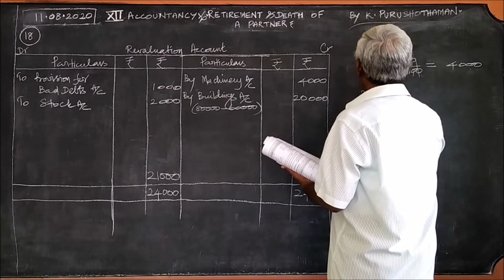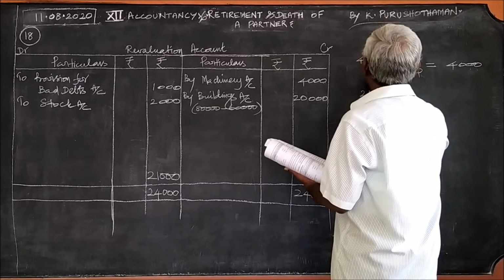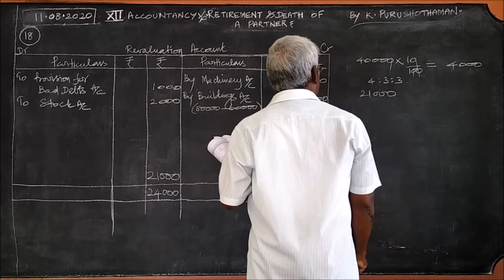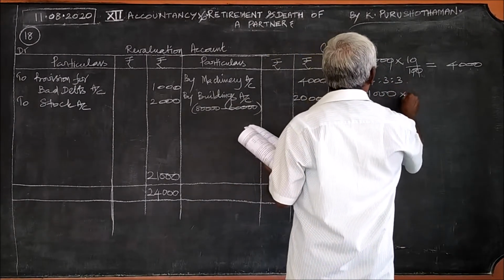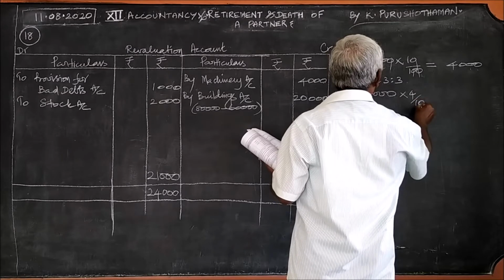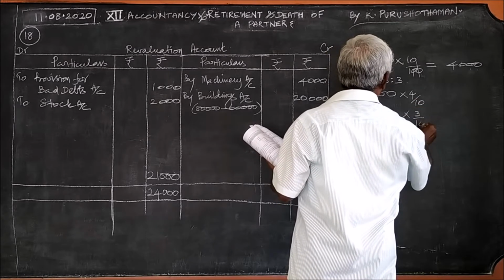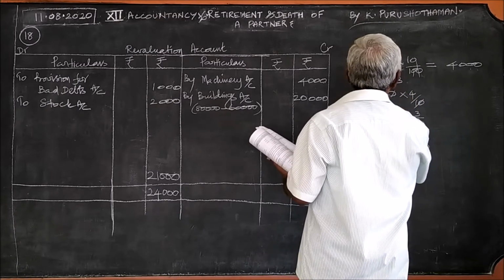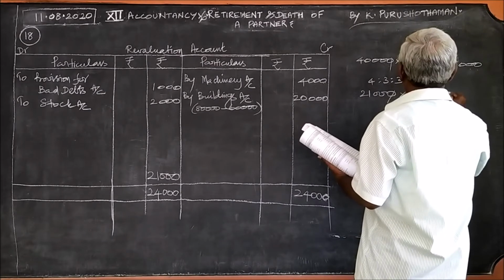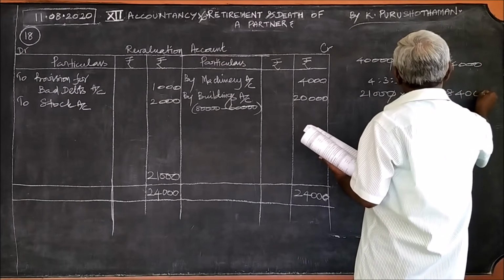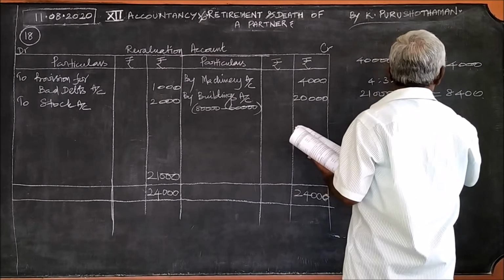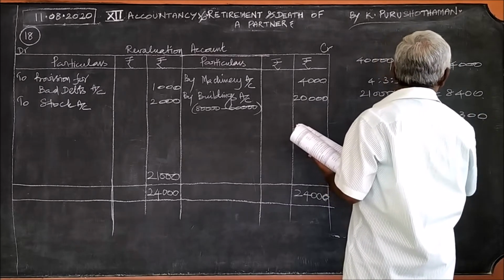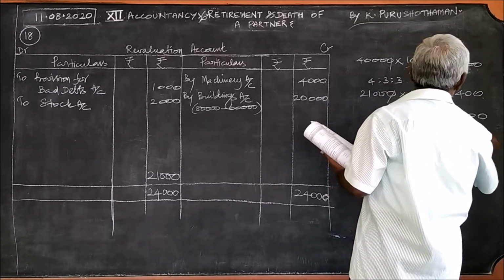So this 21,000 must be divided in the ratio 4:3:3. Total 10. Therefore 21,000 into 4/10, into 3/10, into again 3/10. You simplify. This is 8,400, 3 times is 6,300, again 3 times is 6,300.